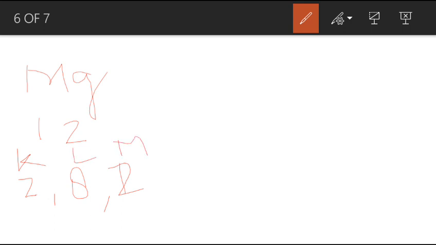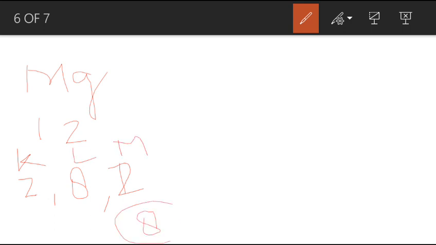Next example is magnesium. Its atomic number is 12. Its electronic configuration is 2, 8 and 1. Sorry, its electronic configuration is 2, 8, 2. K shell, L shell and M shell.